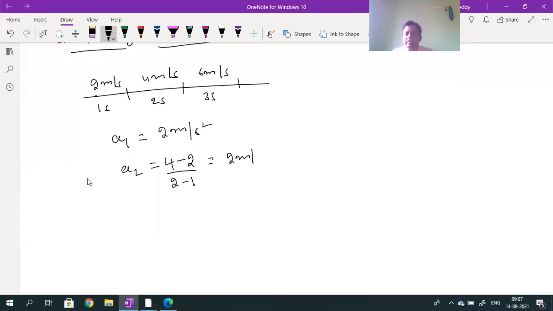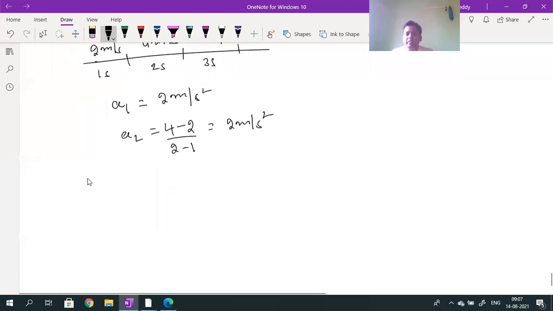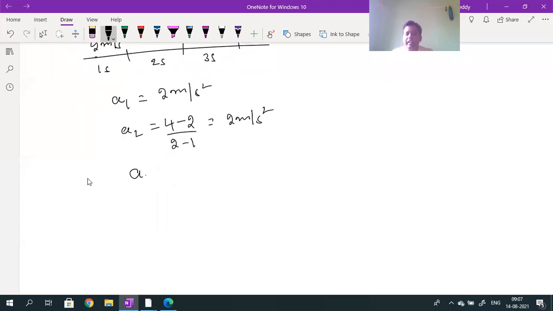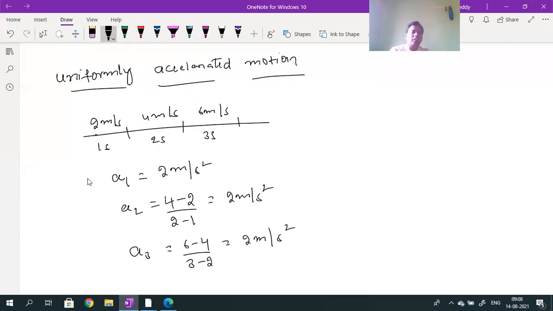This is acceleration value A2. Similarly, what is A3? A3 value is given by 6 minus 4 by 3 minus 2, which is given by 2 meter per second square. Saying slowly, okay. Motion when it is called as uniformly accelerated motion.